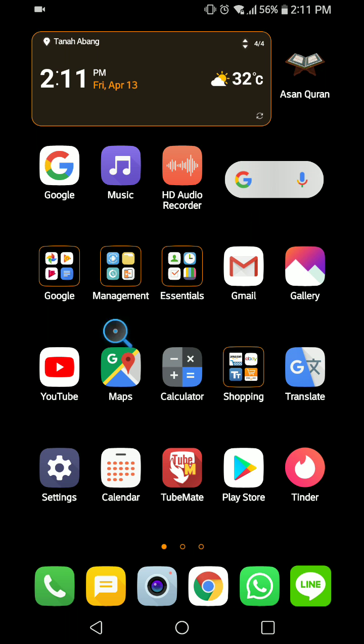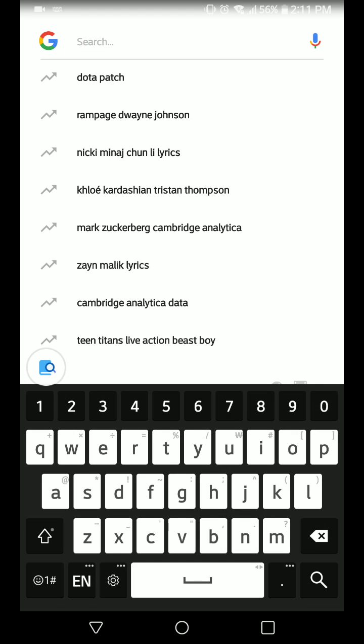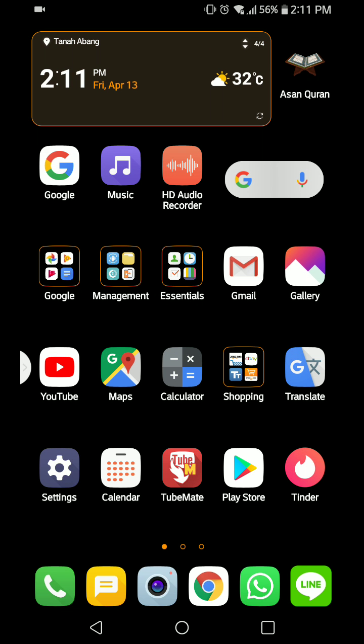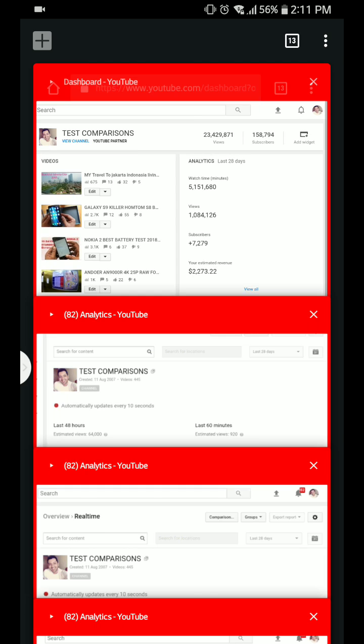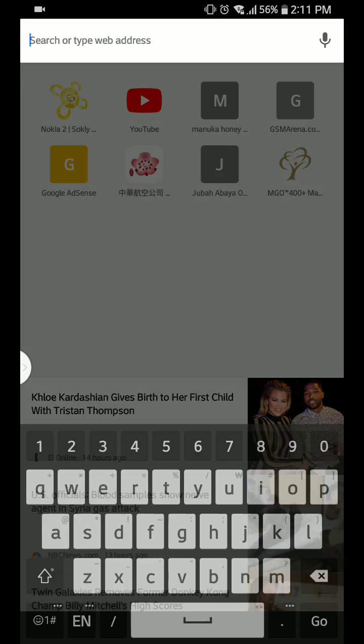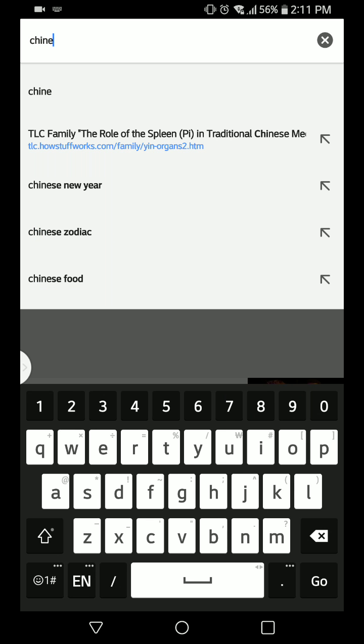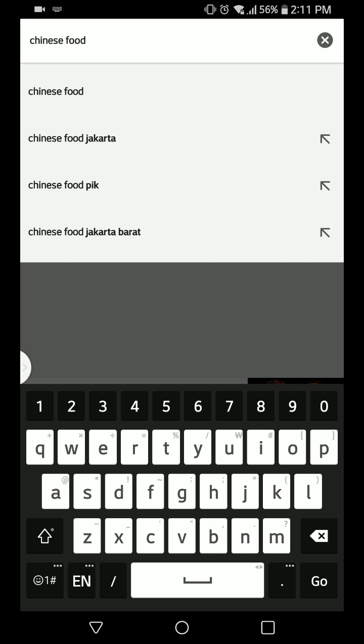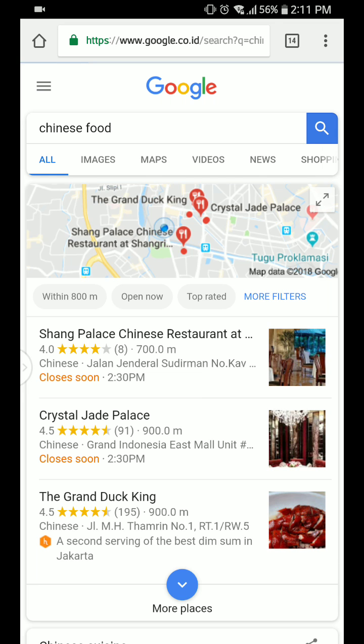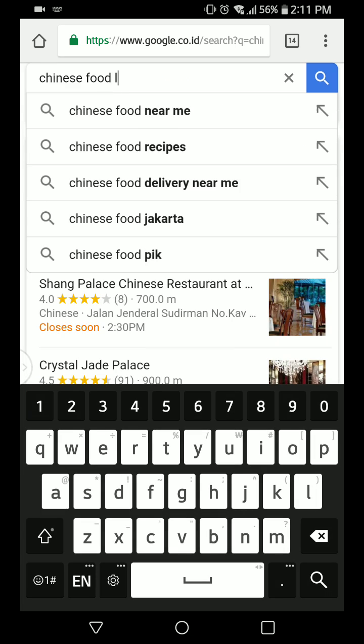And when you hover, for example, if you open a page in a foreign language, like a Portuguese page, or I open a new one here, Chinese food, Chinese language.